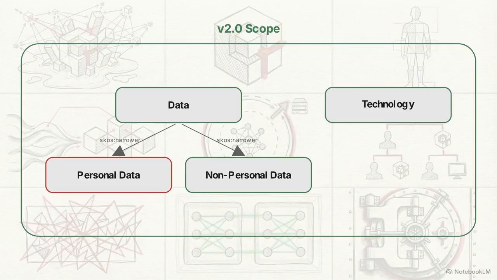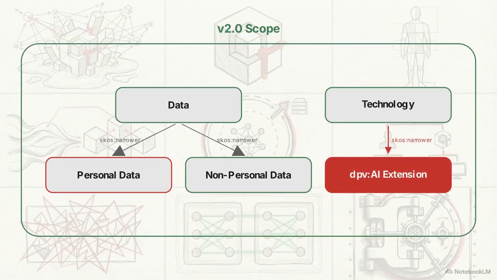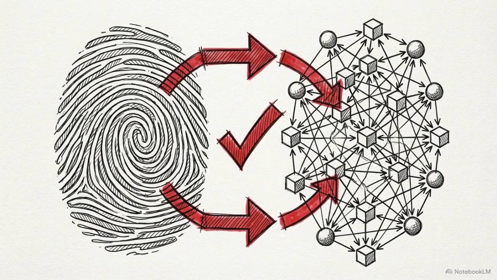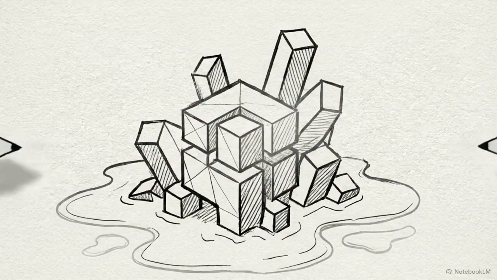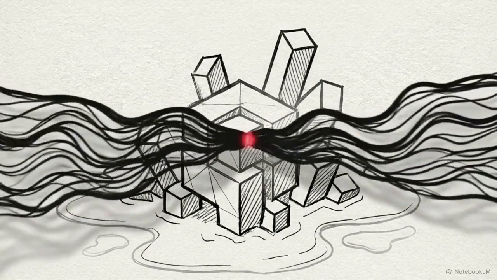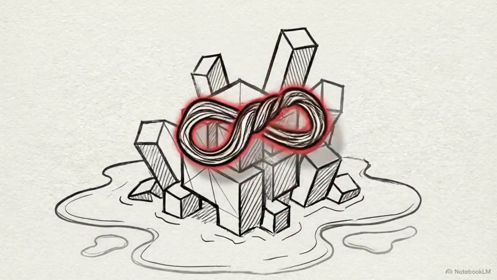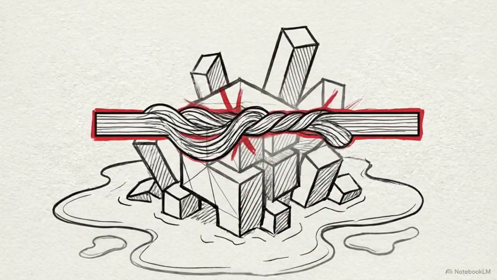This allows the framework to seamlessly integrate new core extensions, such as DPV AI, directly into the existing graph. As a result, fundamental relations like has purpose are no longer restricted to privacy laws. They can now be used to legally justify the use of generic algorithmic training data alongside traditional personal identifiers. This architectural expansion unifies traditional data protection protocols and broad-scope AI risk management under a single interoperable graph structure.